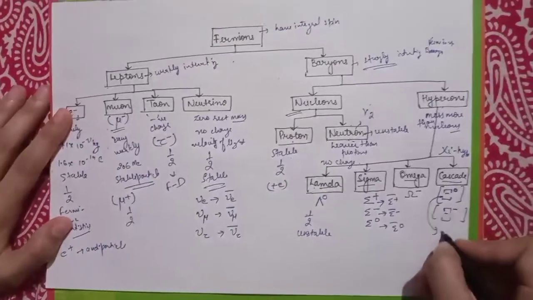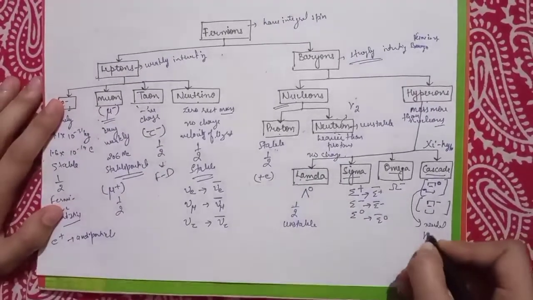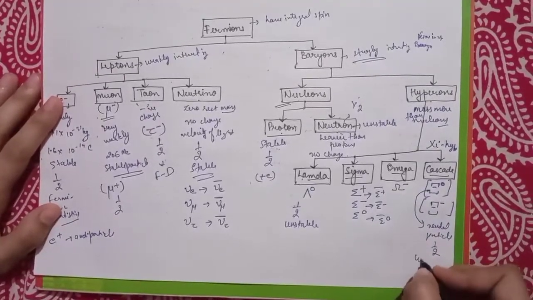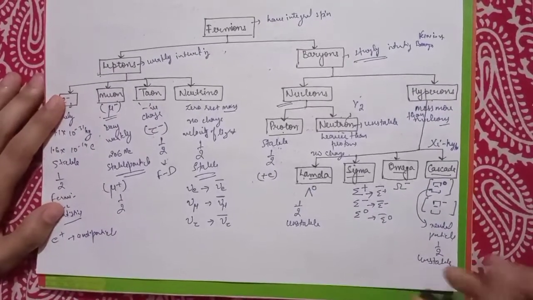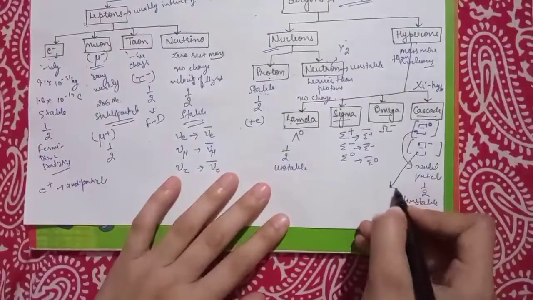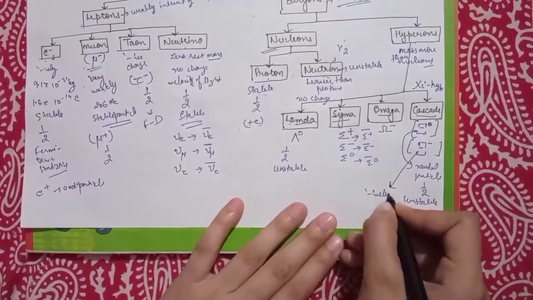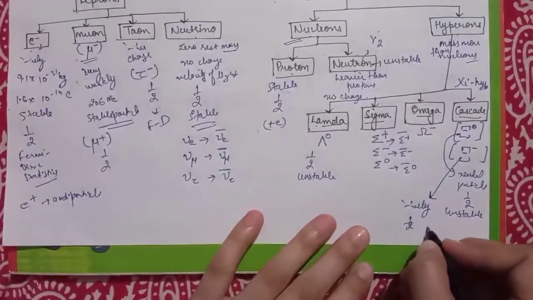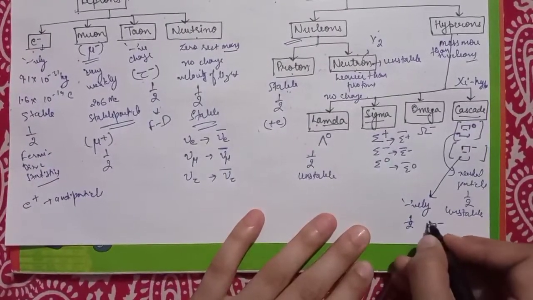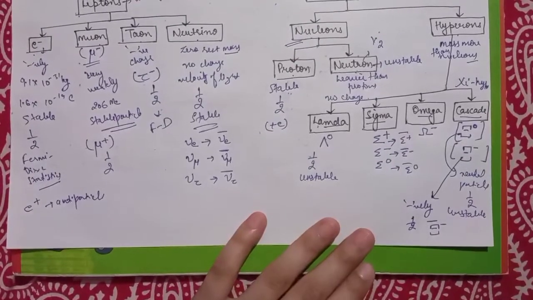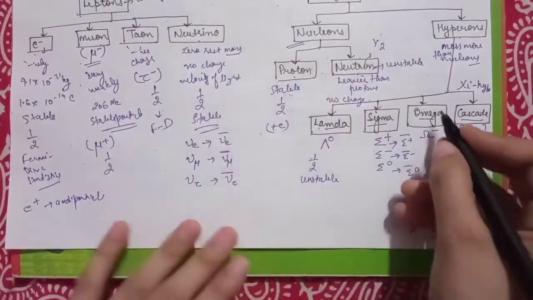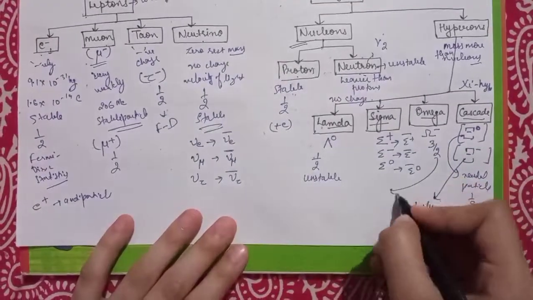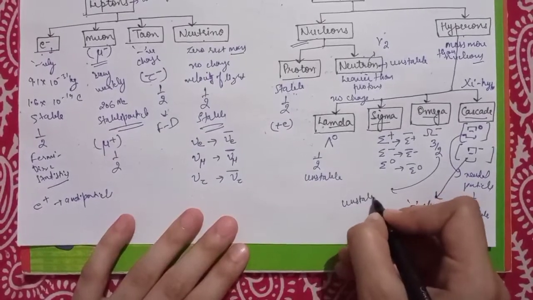This cascade hyperon is a neutral particle which has spin 1 by 2, and it is an unstable particle. This cascade hyperon is a negatively charged particle whose spin is 1 by 2, and its antiparticle is represented as this. So the other one is omega hyperon whose spin is 3 by 2, and it is an unstable particle.